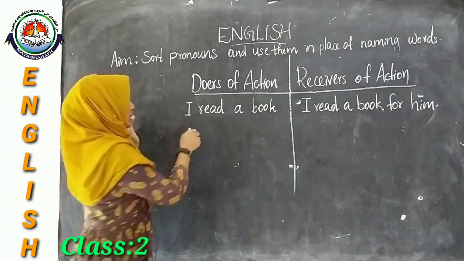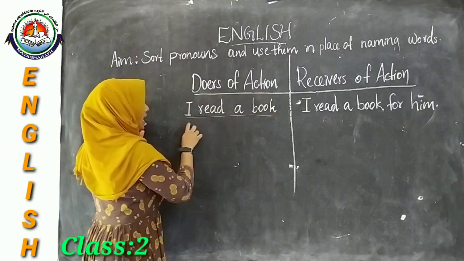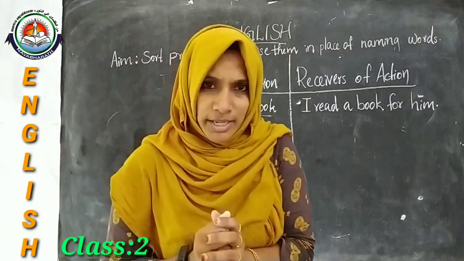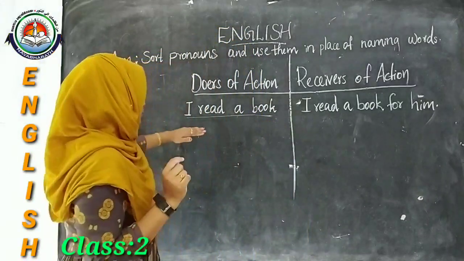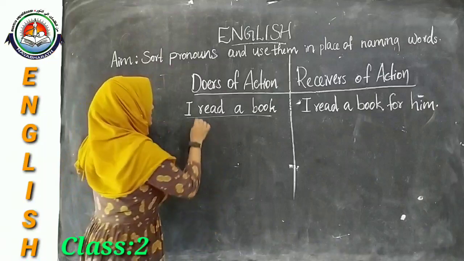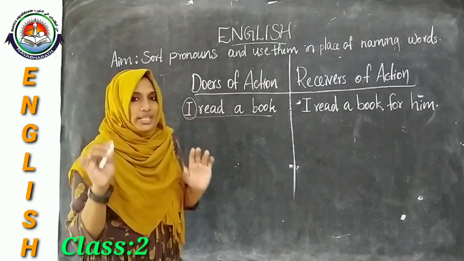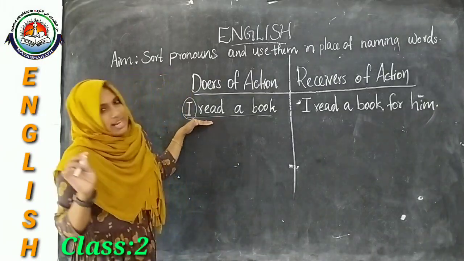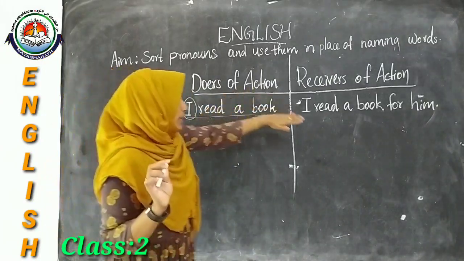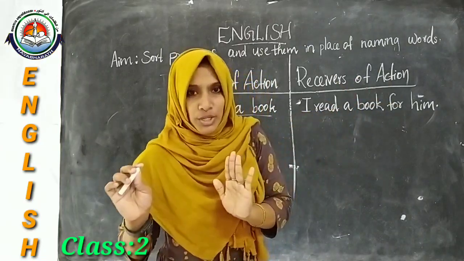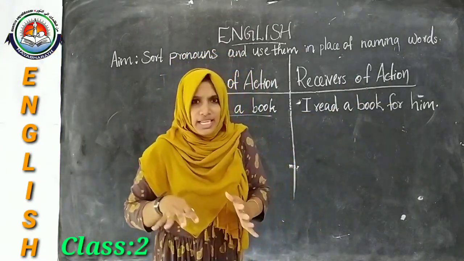From the first sentence, I read a book. Here who reads a book? Yes, I read a book. So who is the doer? Who is doing the action? This I is doing the action. What about this sentence? I read a book for him. So here who will receive the action?